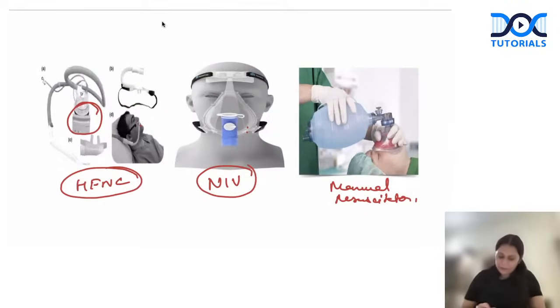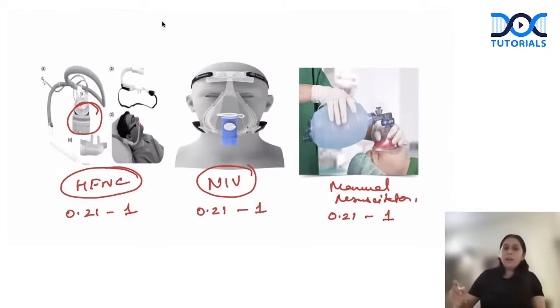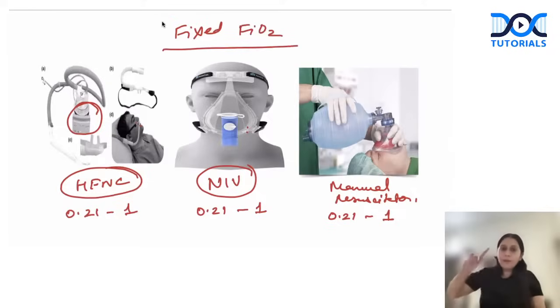Now, HFNC can give FiO2 between 0.21 to 1, from 21 to 100%. NIV can give from 0.21 to 1, and manual resuscitator can also give from 0.21 to 1. So they all can give a fixed FiO2. They all are fixed FiO2 delivering devices, right? From 0.21 to 1, whatever we fix, independent of patient's breathing pattern.